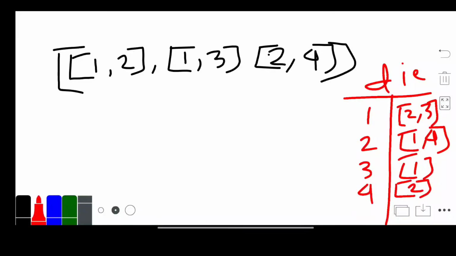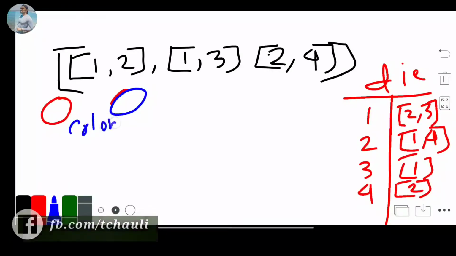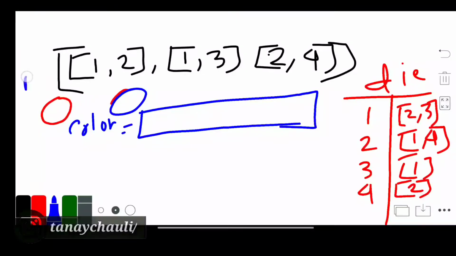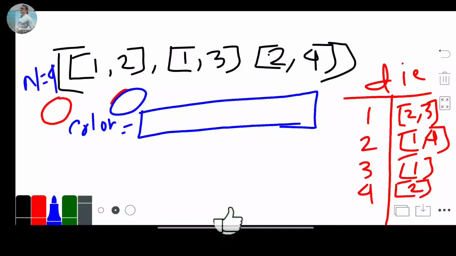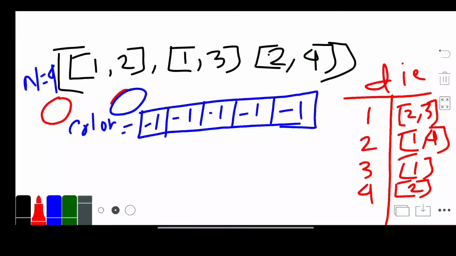As you can see, we will use the graph coloring algorithm. So we have to use two different colors. As you can see, red and blue colors represent different groups. So we will take our color list. Initially we mark it as -1 because the entries are unvisited. We take our n as 4, so we'll take a color list of size n plus 1.